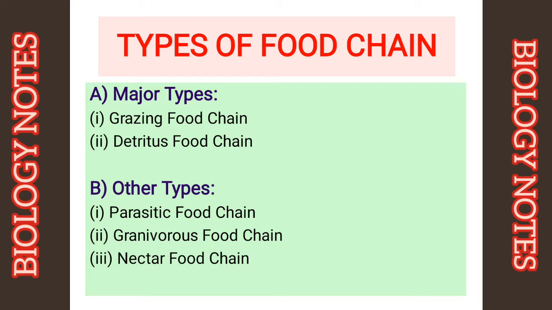There are different types of food chain. The major food chain types are grazing food chain, detritus food chain, and some other types include parasitic food chain, granivorous food chain, and nectar food chain. I will discuss briefly all the types of food chain.